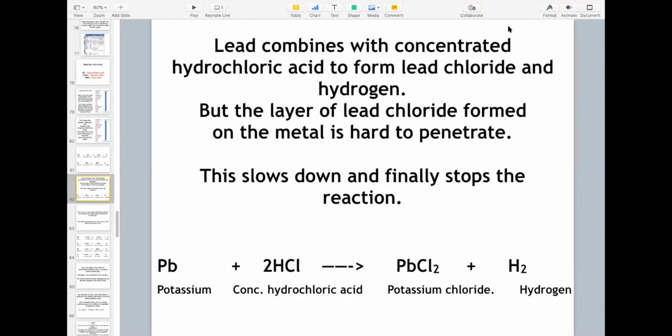But what about lead? Lead actually combines with concentrated hydrochloric acid. It does not combine with dilute hydrochloric acid. It forms lead chloride and hydrogen. As we have discussed, metal chloride will be formed and hydrogen gas will be formed. But what happens? When the layer of lead chloride is formed on the metal, then the reaction stops because it is very hard to penetrate that layer. This formation of the layer of lead chloride upon the metal slows down the reaction and finally the reaction is stopped.